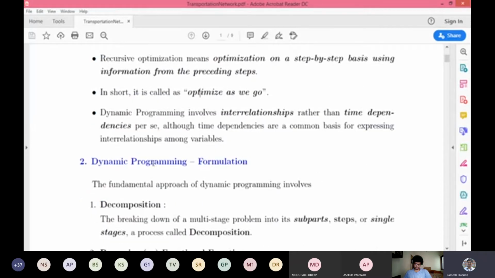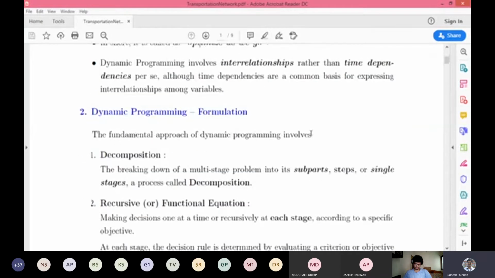And the next is called the dynamic programming formulation. These are the basic terminologies pertaining to dynamic programming. One of the important applications of dynamic programming is network analysis. It talks about the different types of networks. For example, in this case, we talked about the road network. There could be other networks, like air traffic. It could be anything other than road networks or basic networks.